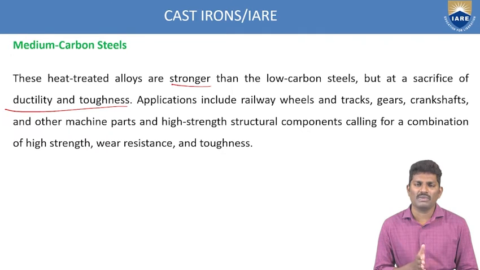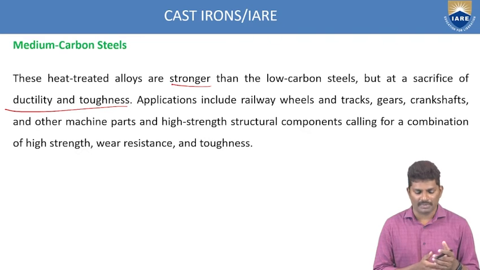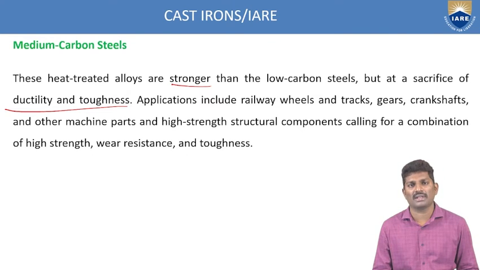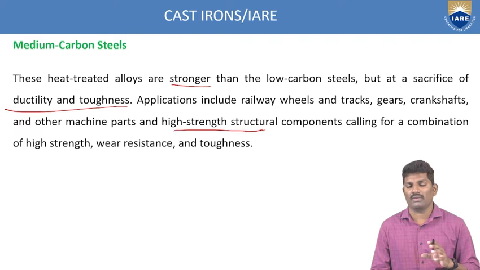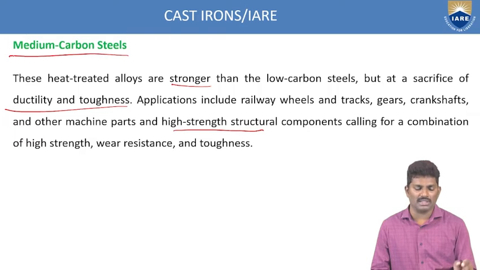Each one has its own properties, and depending upon these properties, we differentiate the advantages and disadvantages. Applications include railway wheels and trucks, gears, crankshafts, and other machine parts which need high strength. So wherever high strength structural components are needed, these can be made with medium carbon steels.